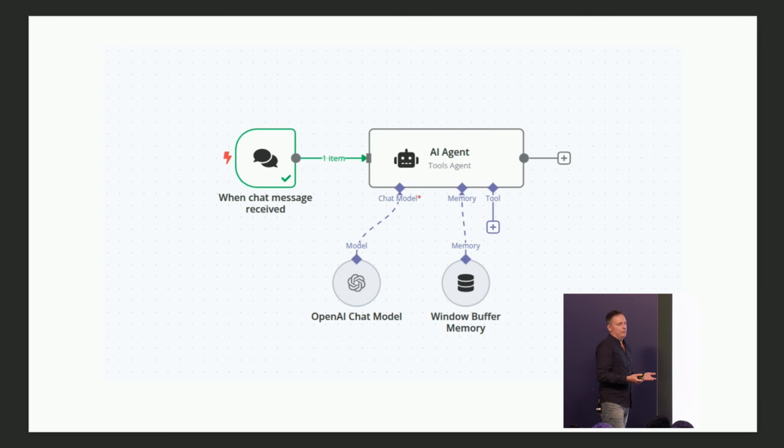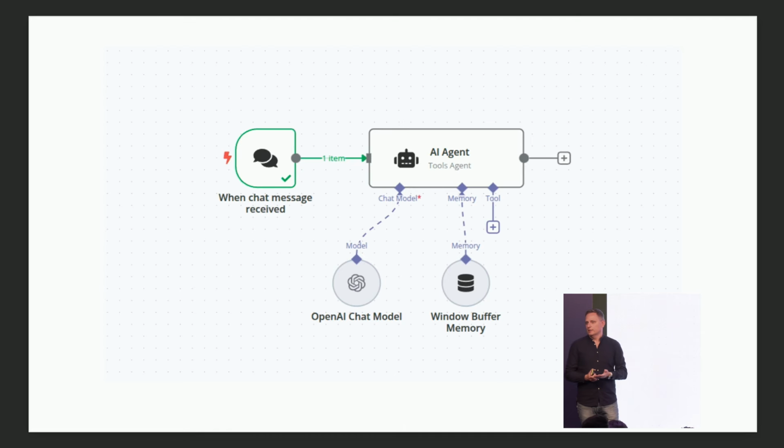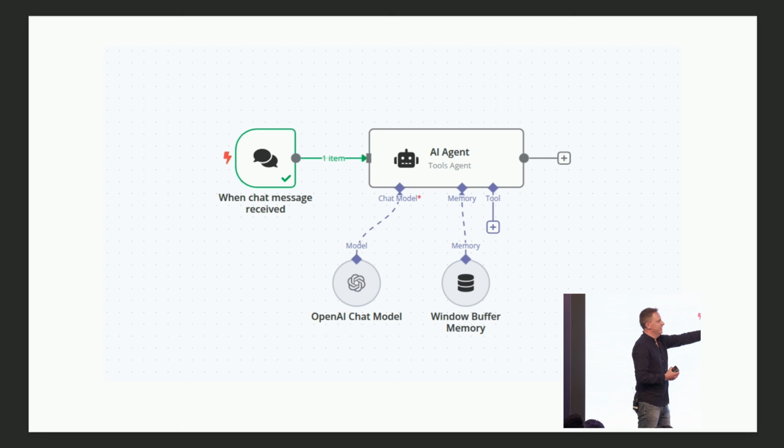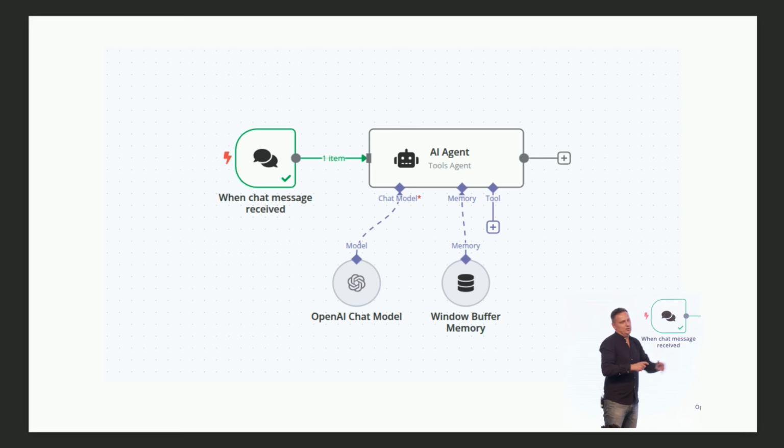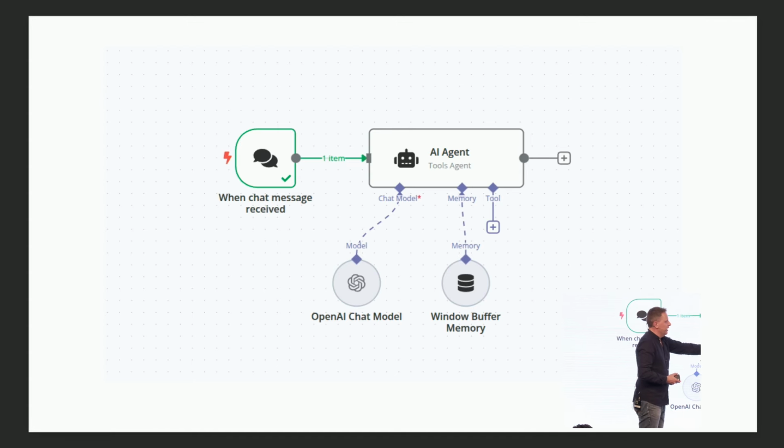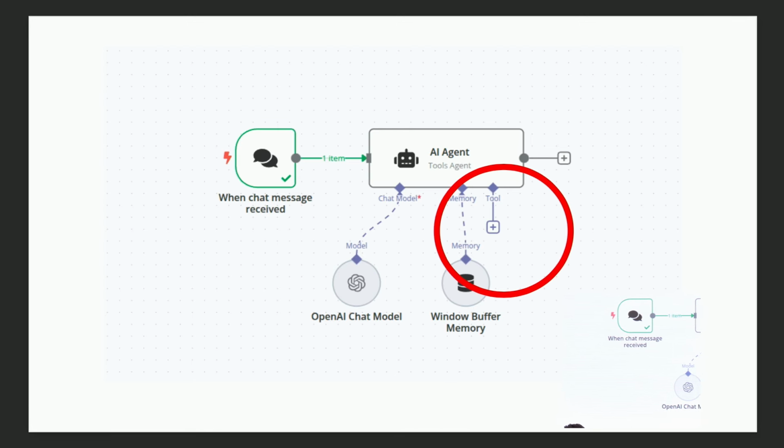If you are familiar with n8n, I mean, who is familiar with n8n? Okay, a lot of you. So in n8n, we have this AI agent, right? We just put it in the flow. We connect the chat model. We connect some kind of memory. And the most important thing, we connect those tools.